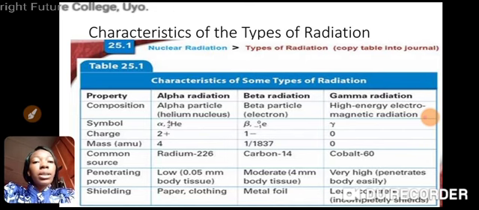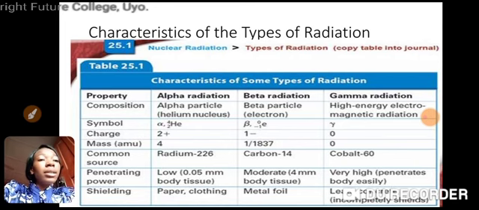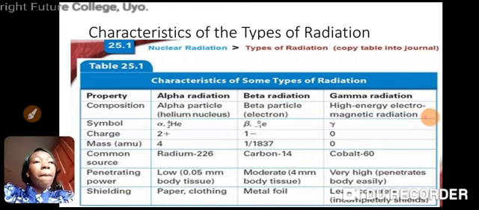the most penetrating radiation. Shielding, just like I explained before, alpha radiation can be shielded by paper and clothing. It cannot pass through paper and clothing. Beta radiation, shielded by metal foil, that's some kind of aluminum. Gamma, shielded by lead and concrete, but incompletely. Okay.